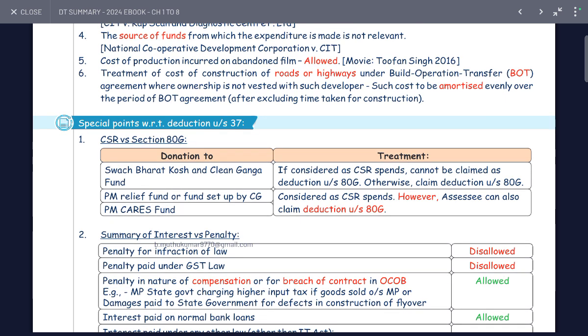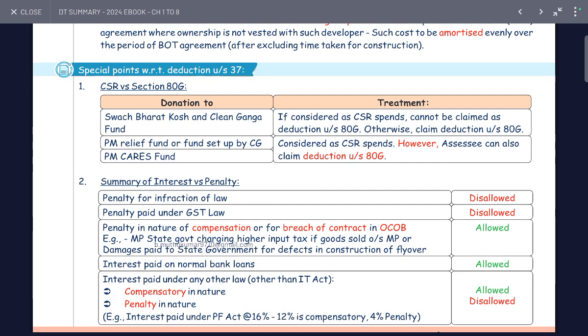Special points on deduction in respect of CSR activity, Section 80G: donations to the Swachh Bharat Kosh and Clean Ganga Fund, considered CSR spend, cannot be claimed as a deduction under 80G. The PM Relief Fund set up by the central government and the PM CARES Fund are considered CSR spend. However, an assessee can claim a deduction under 80G.